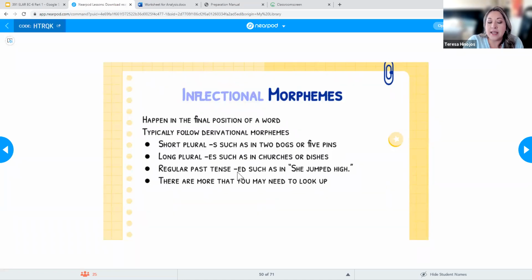For regular past tense, I would be adding an ED to the end of a word, such as in "she jumped high." And then there are obviously going to be a lot more of these, but this is just what we're referring to in terms of those types of morphemes. Okay, so students obviously have to learn that. And some of these, kids will pick up on just by hearing it. My little 2-year-old right now knows to add an ED onto words because, based on what he's heard, he's understood that that's the past tense, and same thing with my 6-year-old.